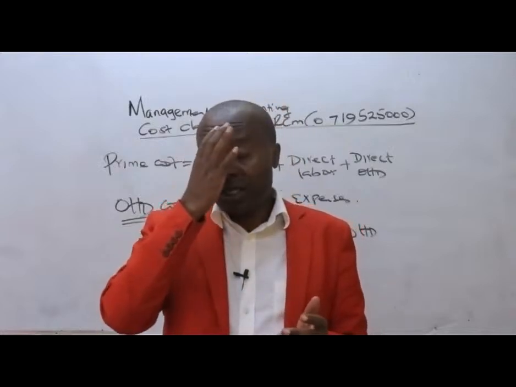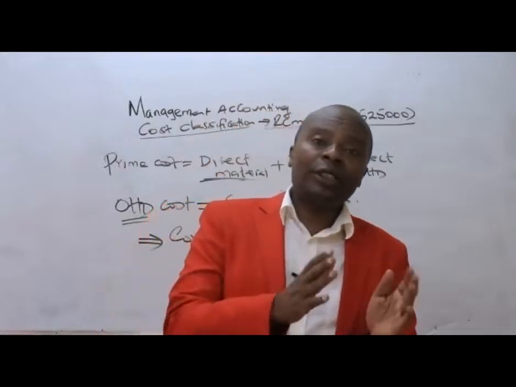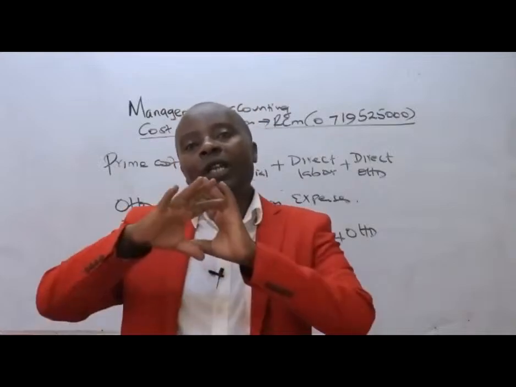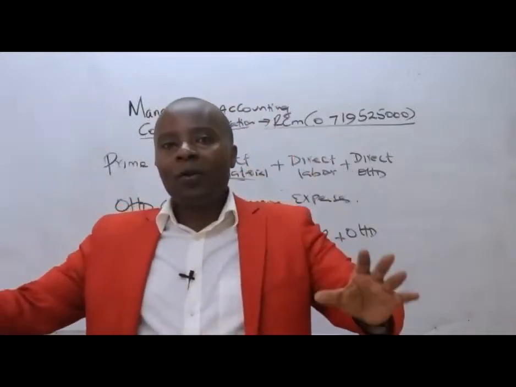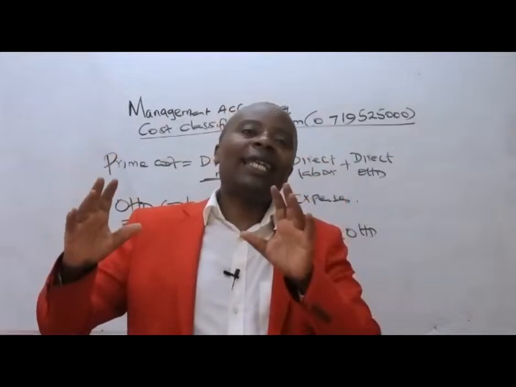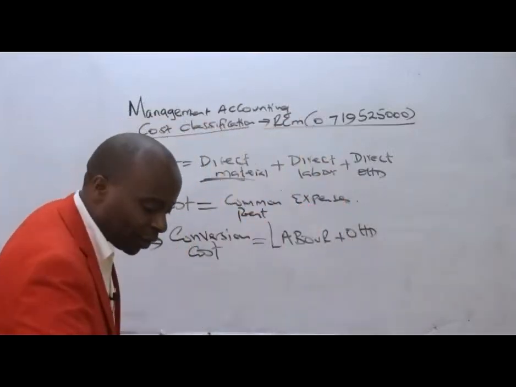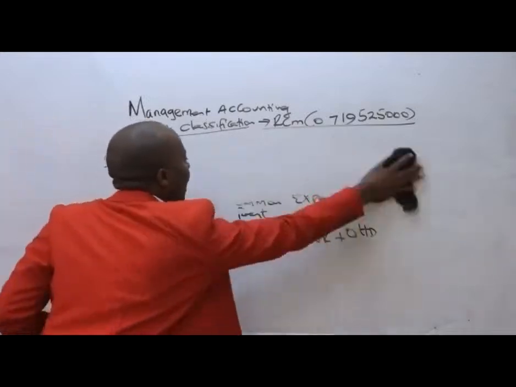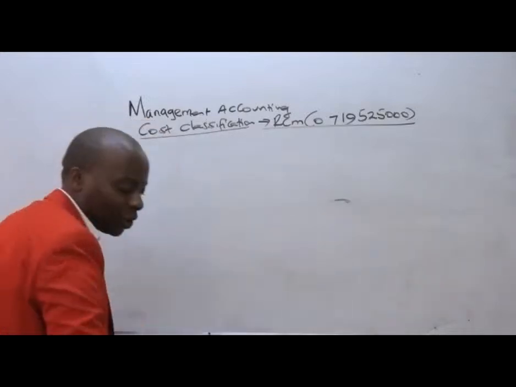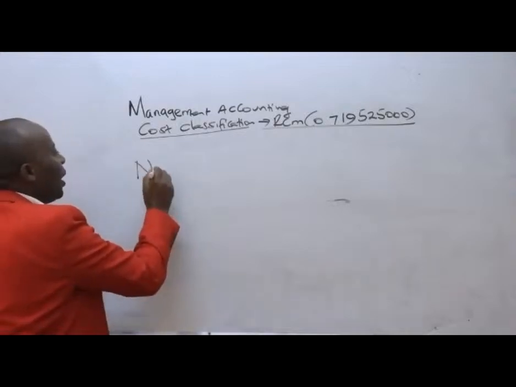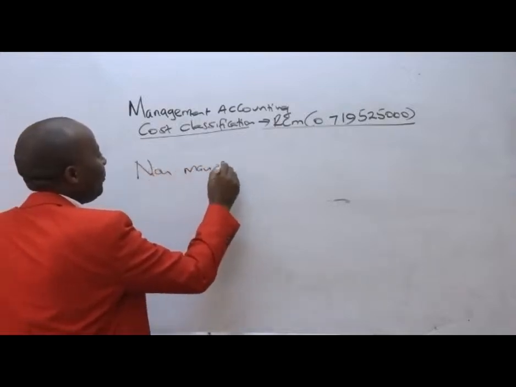Outside the manufacturing cost, we shall be having now what we call the non-manufacturing costs, which are basically indirect. Non-manufacturing are indirect.